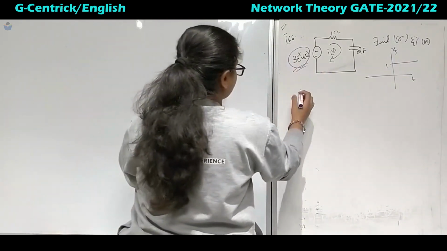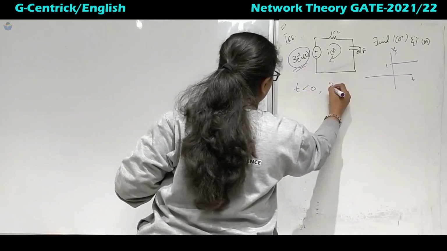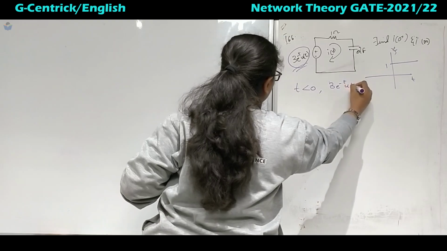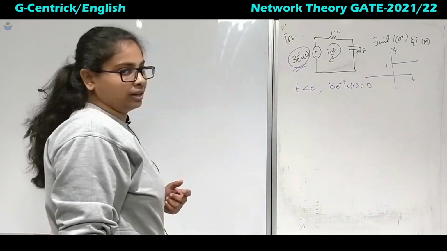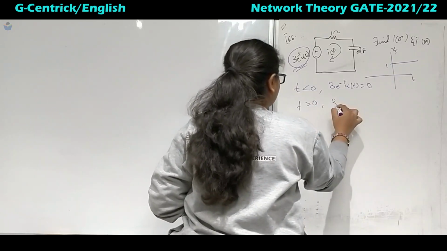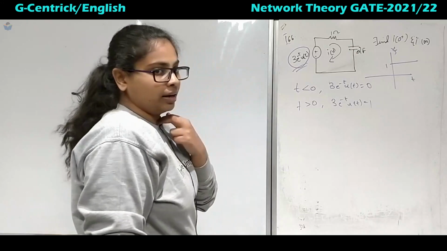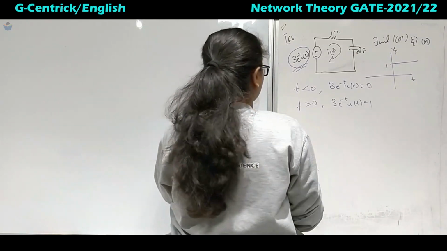Now how do you analyze this one? For t less than 0, this 3 e power minus t u of t is equal to 0, right, that is the voltage source. Then for t greater than 0, this will be equal to 3.